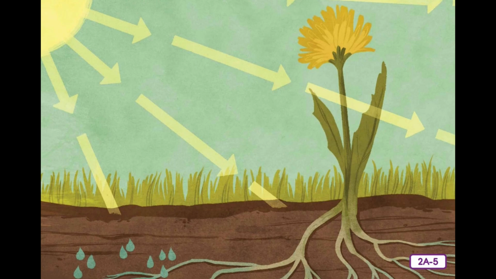Plants are the first feeding step, or trophic level, of every food chain. All animals depend on plants to live, even if they do not eat plants themselves. Producers at the bottom of every food chain perform another very important job in an ecosystem. As they take in water, sunlight, and carbon dioxide, they also release oxygen into the air. Oxygen is a gas that is essential for all organisms to live. There are producers in every ecosystem. Without them, there would be no life on Earth.